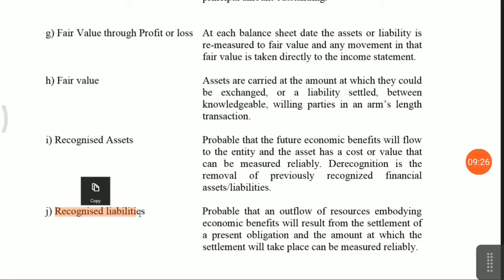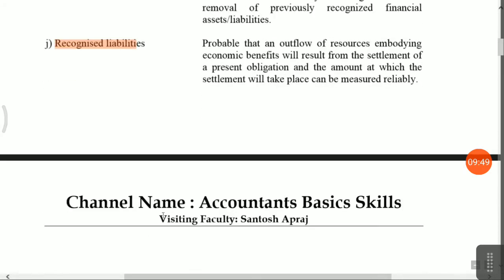Does it mean you should not provide the liability? No, you have to provide the liability, because the court decision will be issued after 10 or 15 days, but your liability is already recognized. You have to pay. There is no option for you. And derecognition means there is no liability.